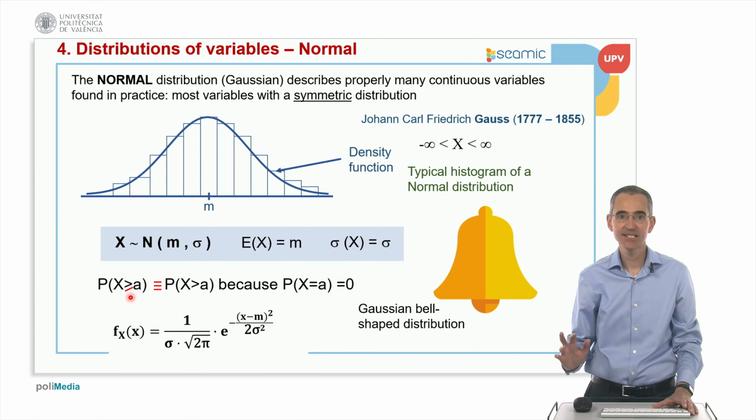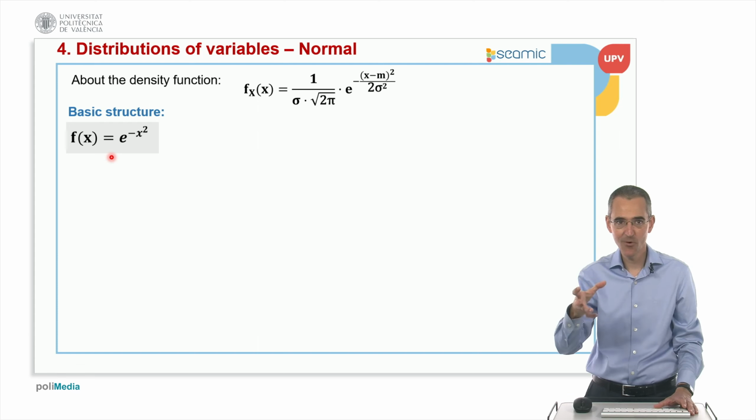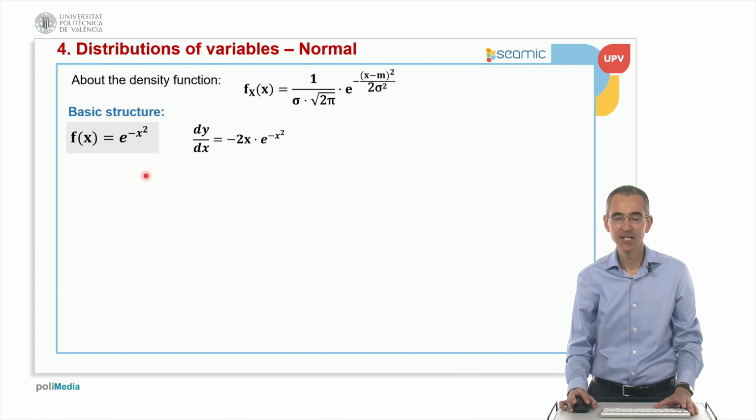Well, then this is the density function for the normal distribution. It's a complicated formula that I'm going to explain in the next slide. About this density function, what is the basic structure? Let's start with the simplest form: the density function, the exponential of minus x squared. What is this shape? If we take the derivative, this is the shape.